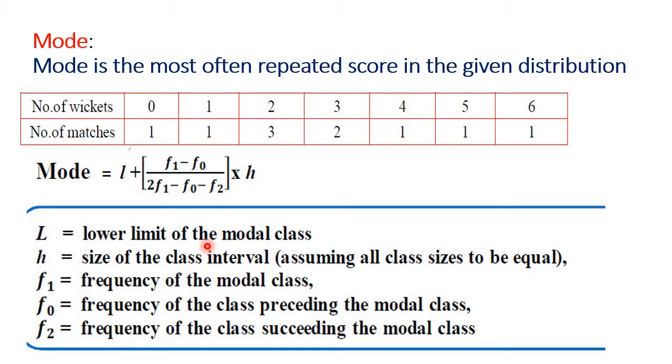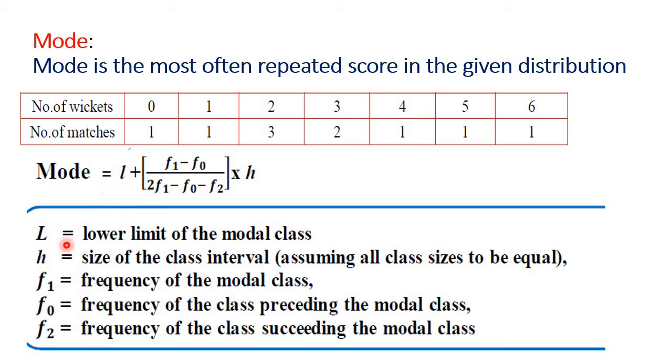For the calculation of grouped data, we use mode is equal to L plus F1 minus F0 divided by 2F1 minus F0 minus F2, into H. So this is the formula to find the mode for grouped data.